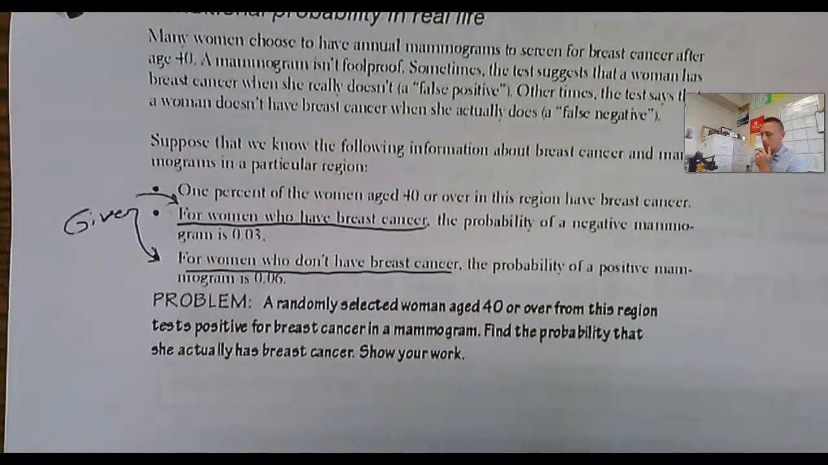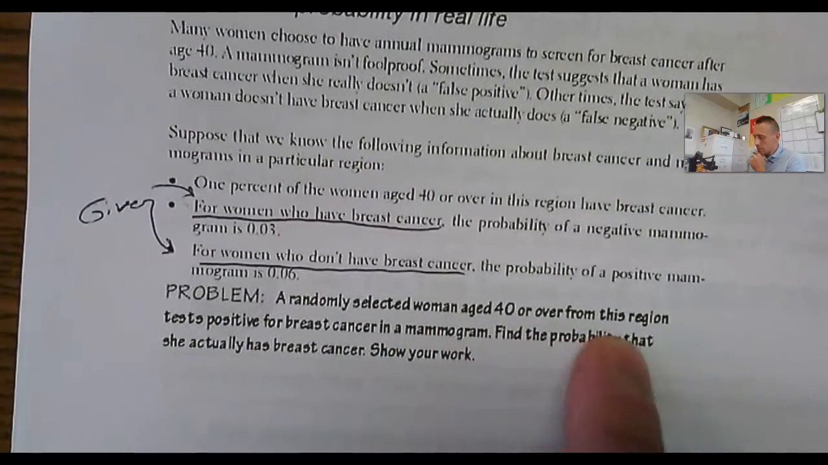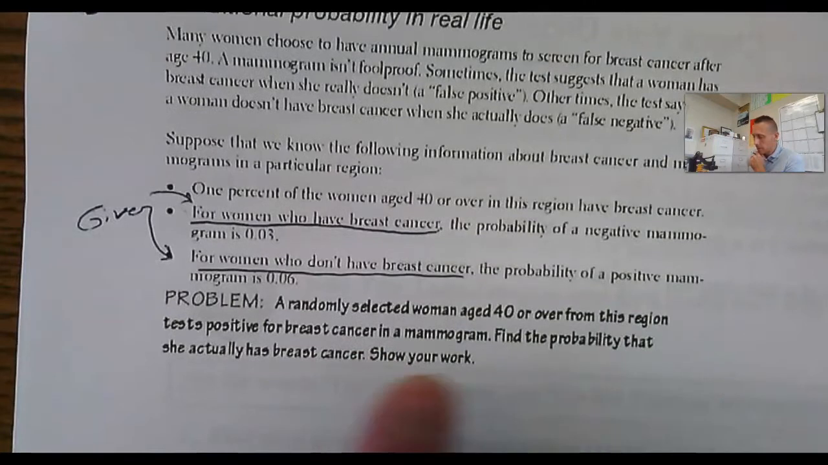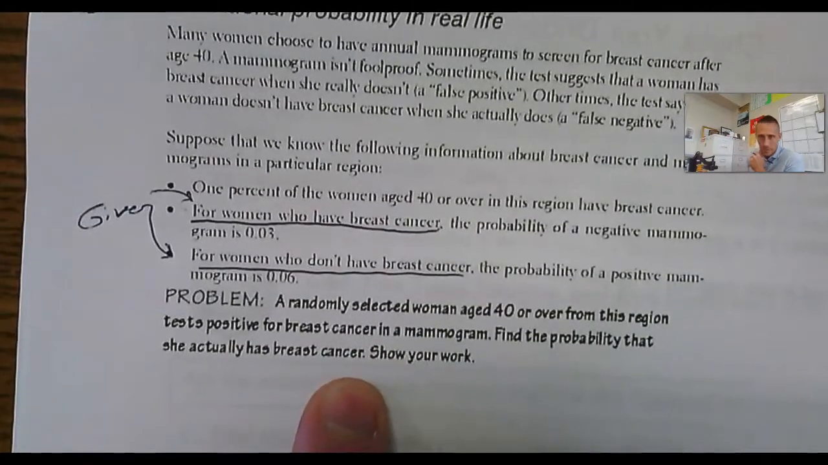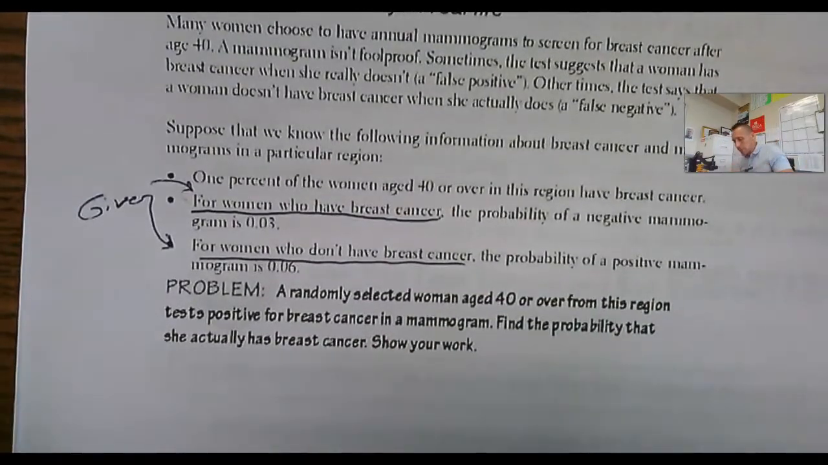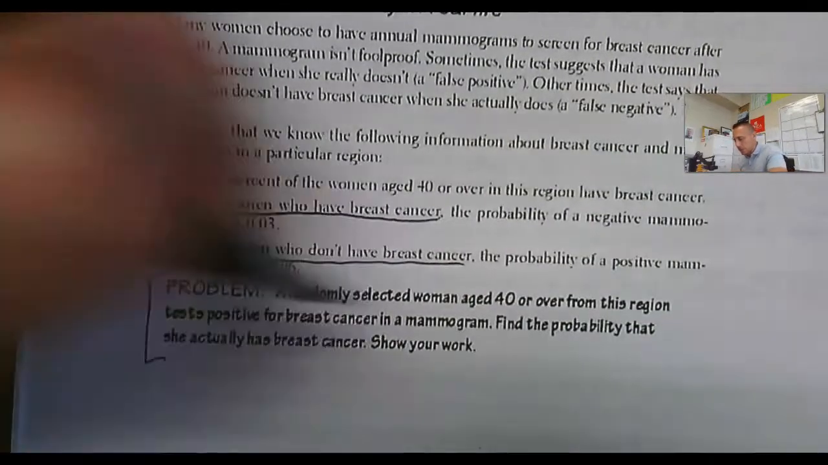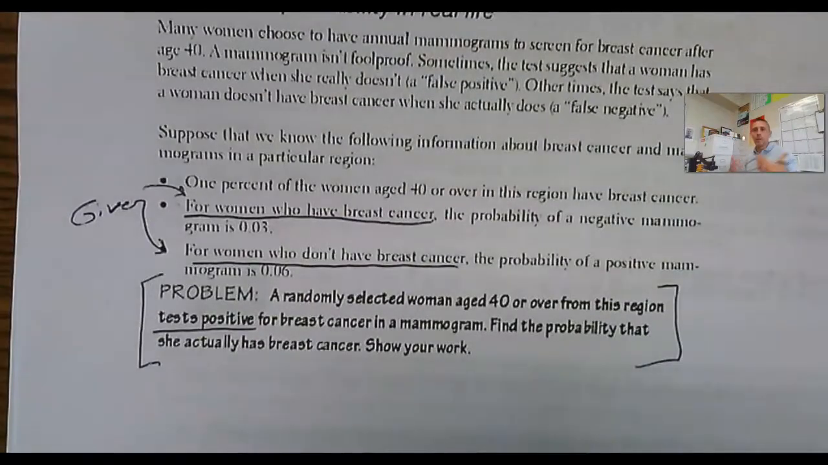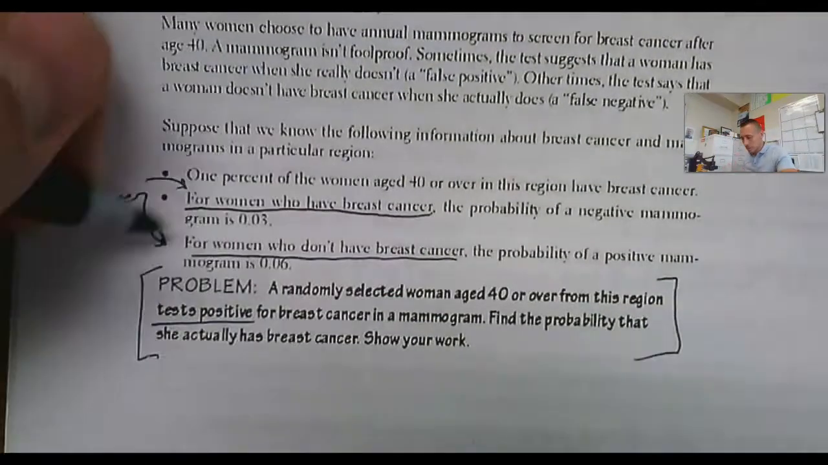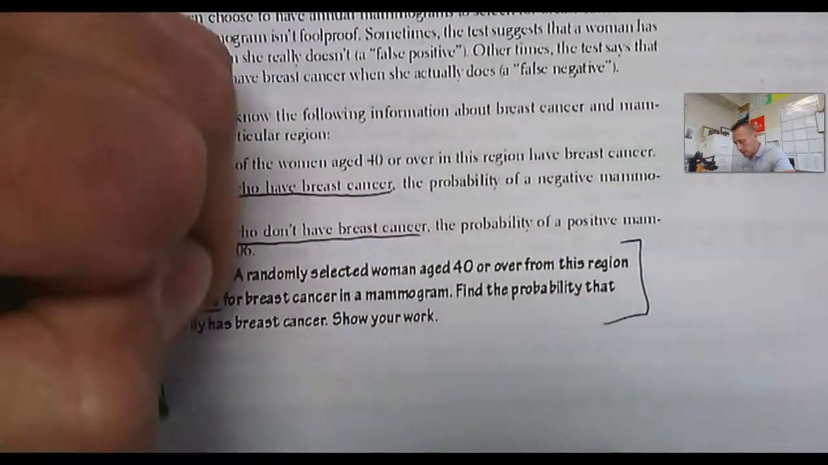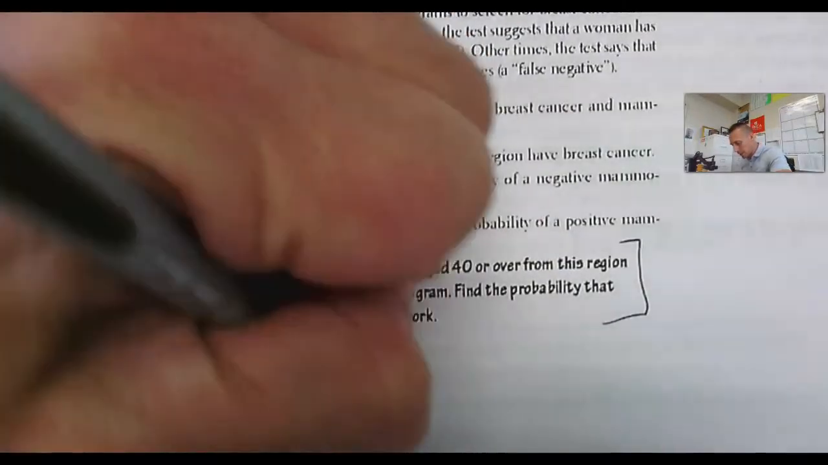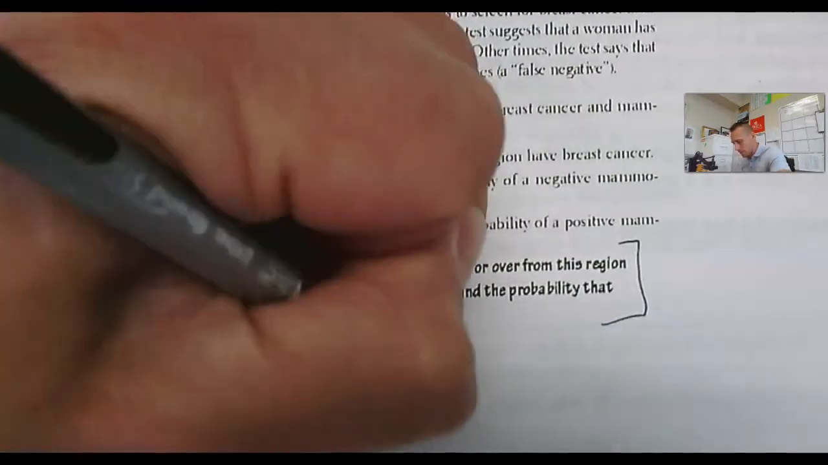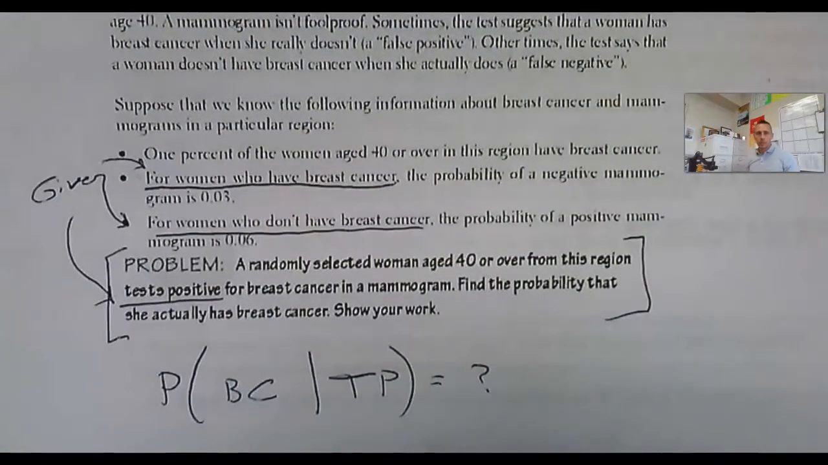All right. A randomly selected woman age 40 or over from this region tests positive for breast cancer. Find the probability she actually has it. So this is what I was talking about earlier in the lesson. This is a conditional probability. She tests positive. That is a known fact. That is a given. What's the probability she actually has this? So it's the probability that she has breast cancer given she tests positive. That's what we're trying to figure out.